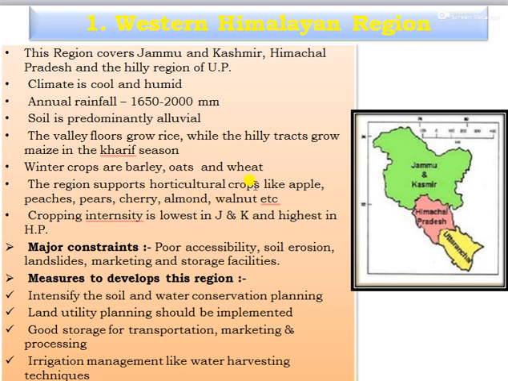The cropping intensity of this region is very low, especially in Jammu and Kashmir, and highest in Himachal Pradesh. The major constraints of this region are poor accessibility, soil erosion, landslides, and lack of marketing and storage facilities. Measures to develop this region are to intensify soil and water conservation planning, implement land utility planning, provide good storage for transporting, marketing, and processing, and follow irrigation management like water harvesting techniques.